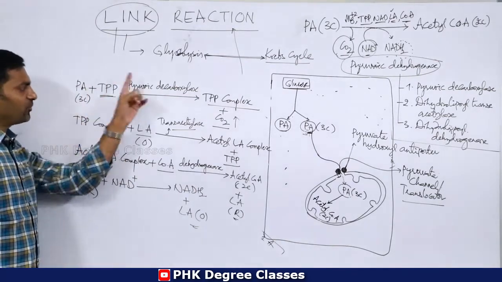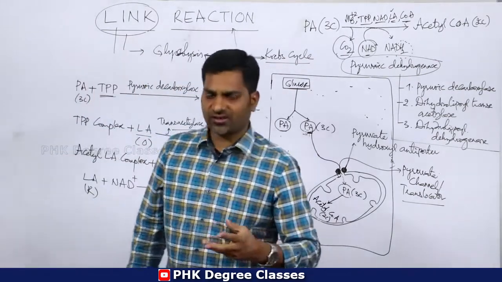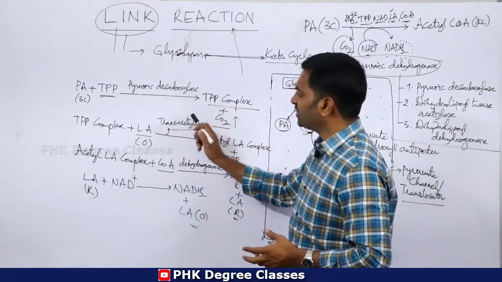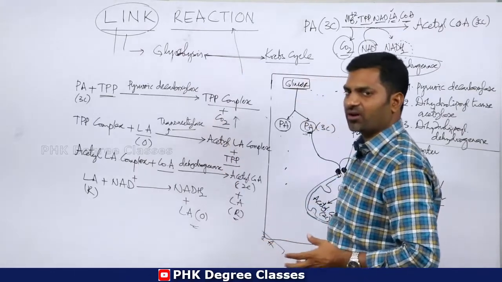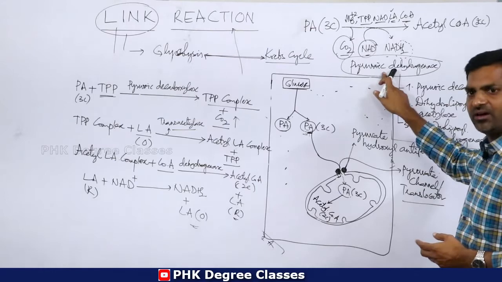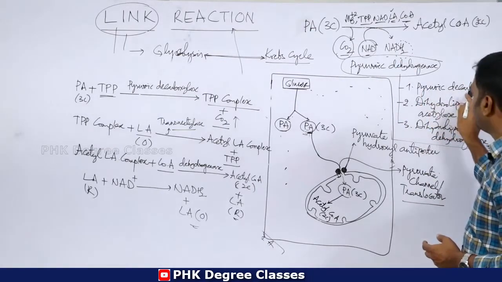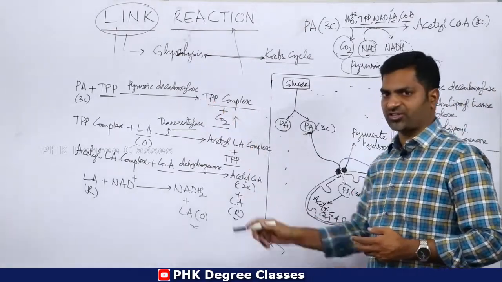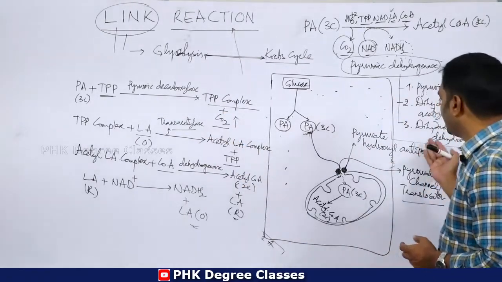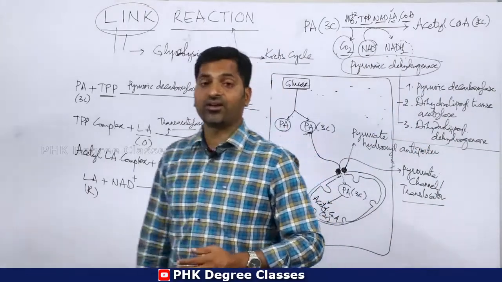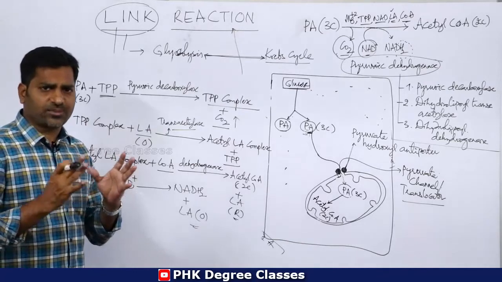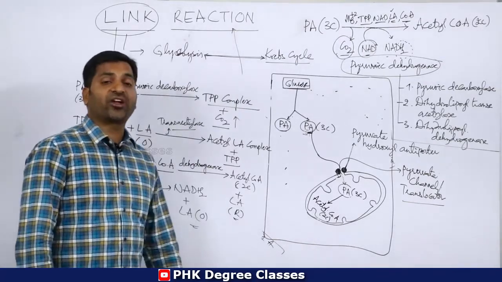So this is about the different steps of link reaction. There are basically 1, 2, 3. These 3 steps are catalyzed by 3 kinds of enzymes in the complex enzyme, pyruvic dehydrogenase. One is pyruvic decarboxylase, which catalyzes the first reaction of link reaction. The second enzyme catalyzes the second reaction, and finally the third enzyme catalyzes the third reaction. Clear?